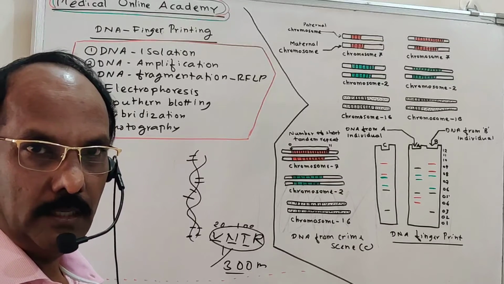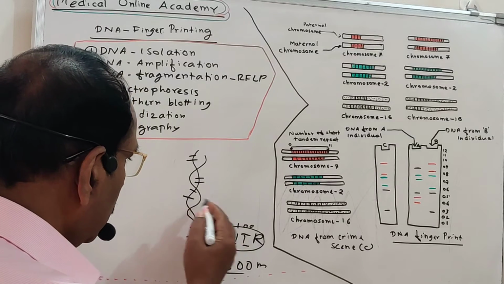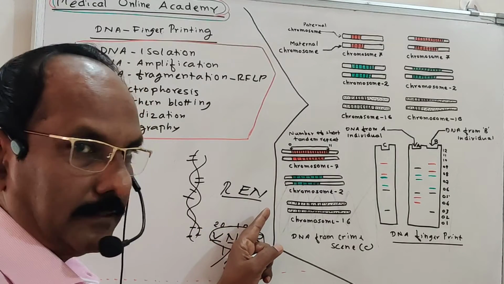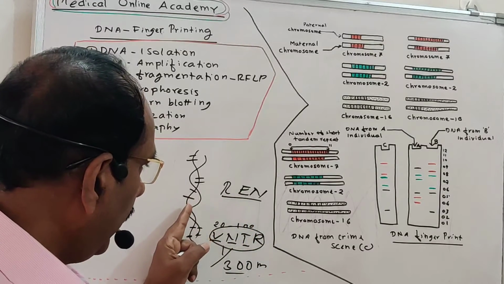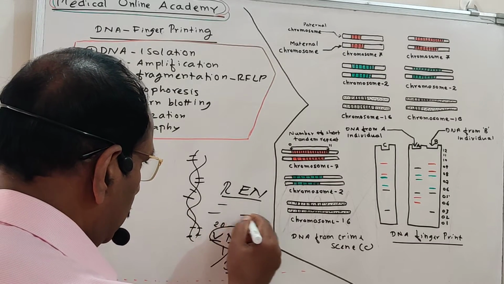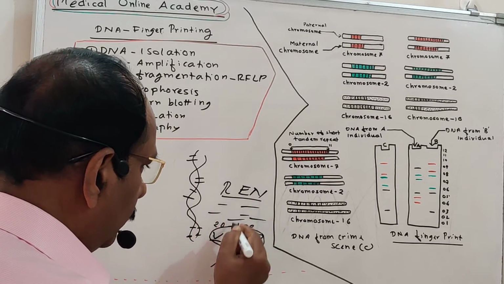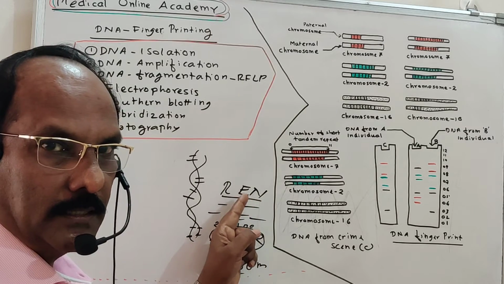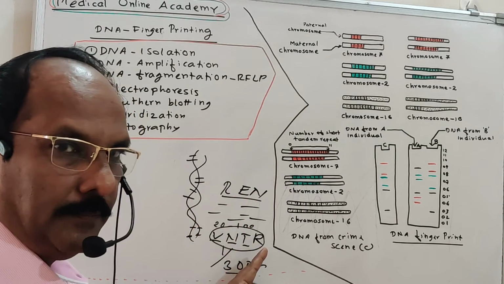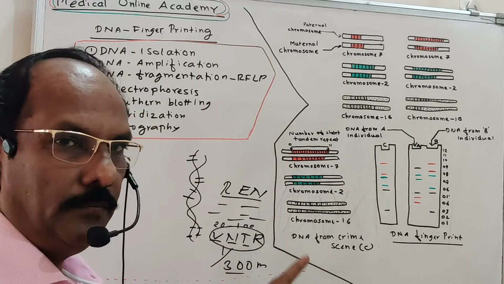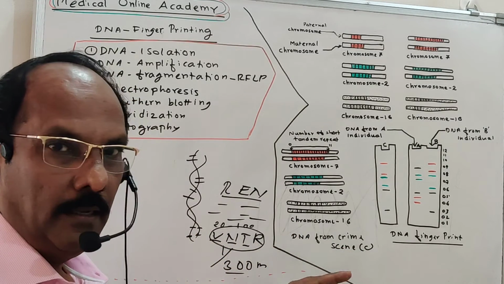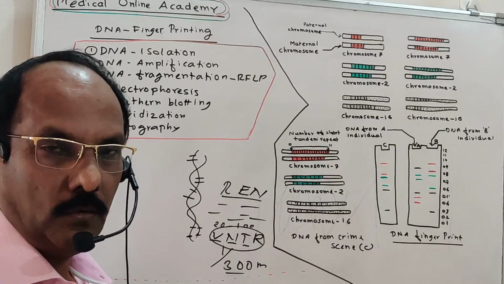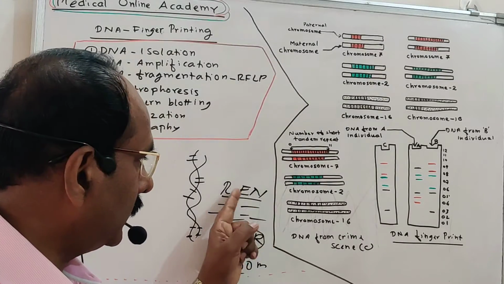Why is the word restriction analysis used? Because restriction analysis involves the enzyme REN, restriction endonuclease. When this restriction endonuclease is added to the DNA, the DNA is cut into small pieces. Out of the many smaller pieces, some of the pieces are the VNTR. This VNTR we separate to identify the particular person. So DNA fingerprinting is the technology of identifying a person by restriction analysis.